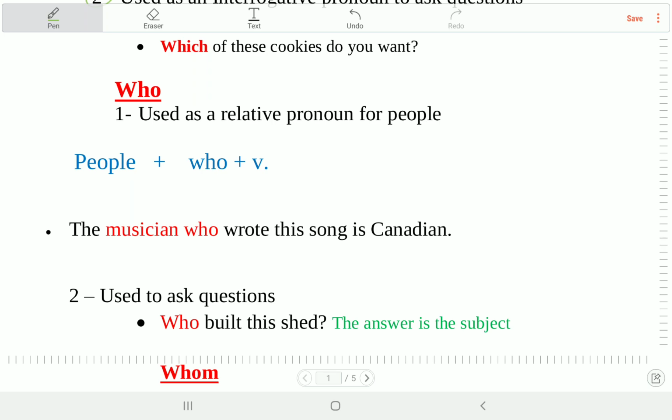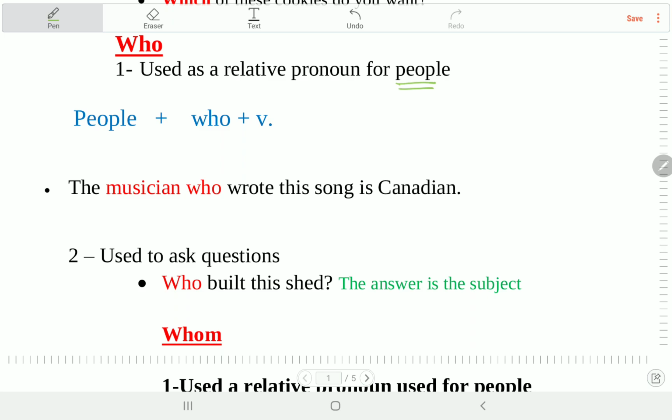Okay, two, who. Again, who. Number one, used as a relative pronoun for people. So we use it for people. It replaces people. Again, the musician who wrote the song is Canadian. So who. If we deleted who, هنحط ايه? Replaced mean تعلمنا بقى the one that comes before it, the musician. So who equals the musician. طيب. After who we have a verb. تاني يبقى before who we have people, after who we have a verb.